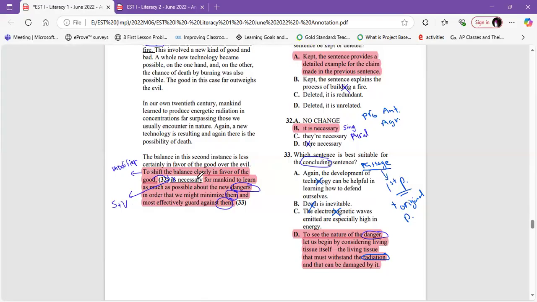So it's necessary for mankind to learn. We don't have subject verb in the first one. It is, yes, subject verb. They are, subject verb, no. So we are between B and C. We want to be sure that it's singular or plural.